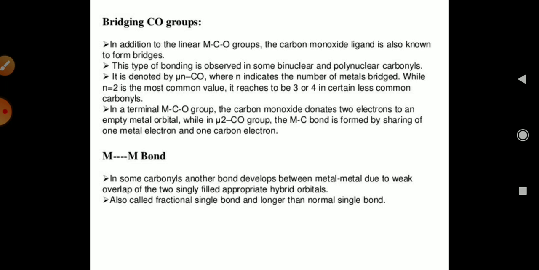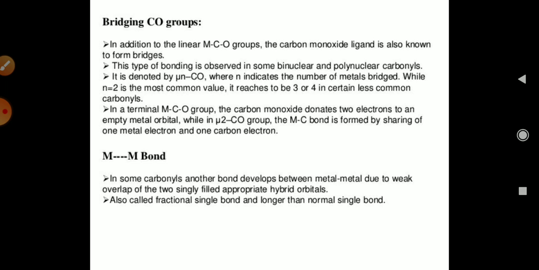In a terminal M-CO group, the carbon monoxide donates 2 electrons to the empty metal orbital, while in a mu2-CO group, the M-C bond is formed by the sharing of one metal electron and one carbon electron. Now the other bonding is the metal to metal bond.